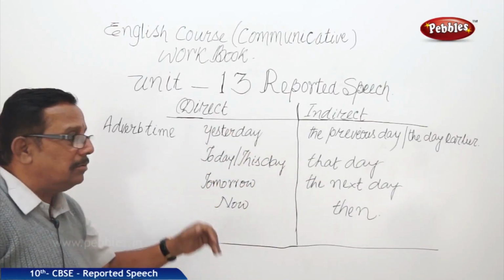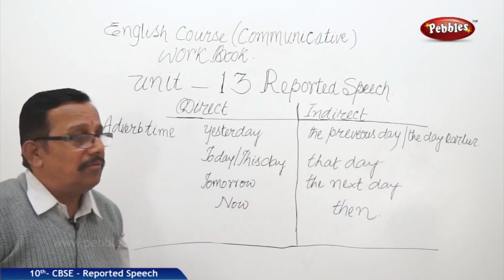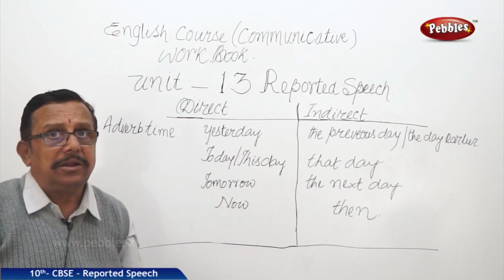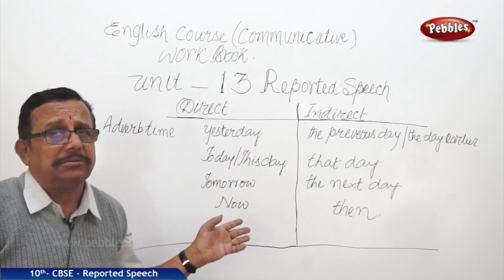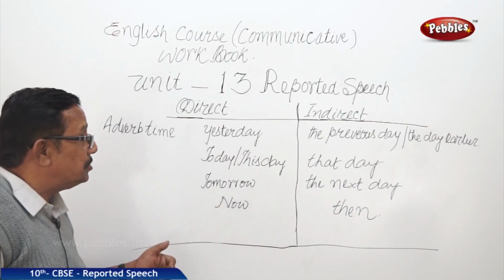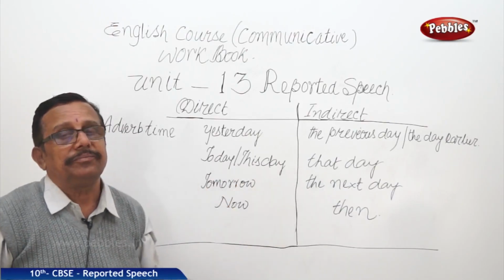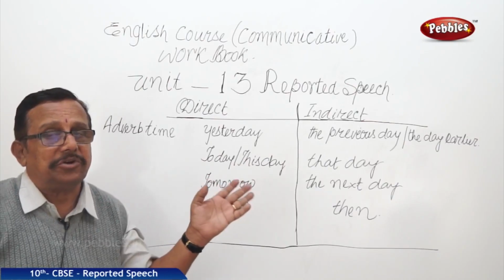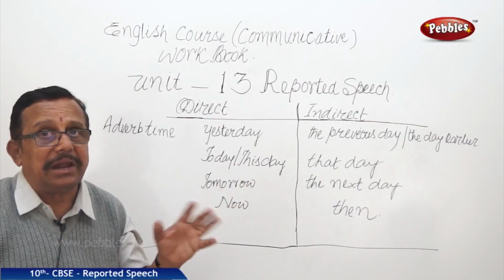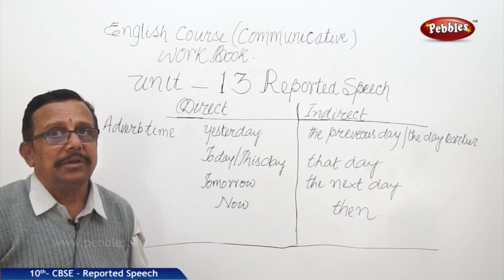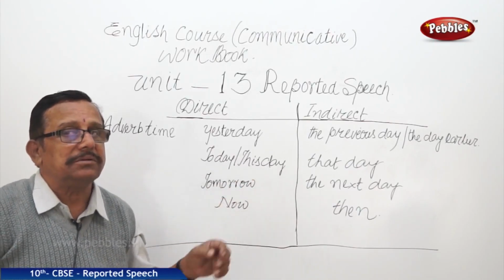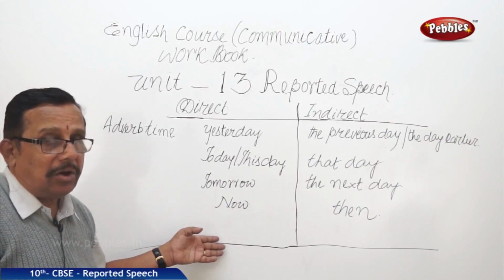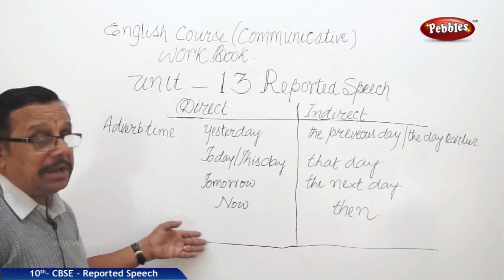And now tomorrow, the coming day. When we address the coming day in direct and we are writing it in indirect, we cannot put tomorrow there as it is. Then what we have to use? We have to use the next day. The day next or the next day. Whichever you feel like, you can use it. Not can, we have to use it. Now, we say many times, now, and that now becomes then.